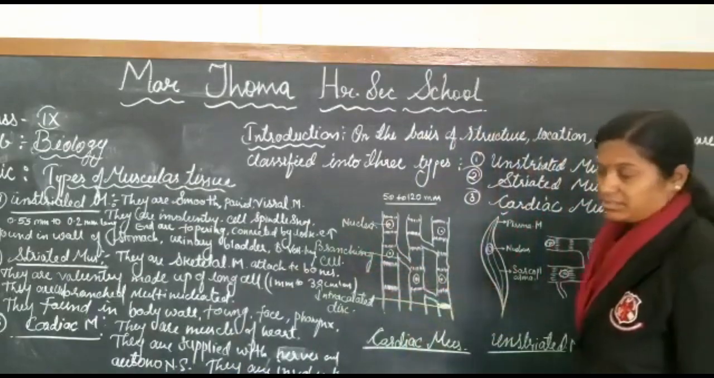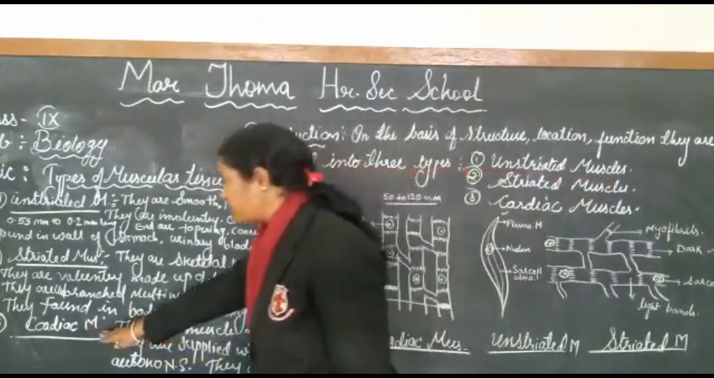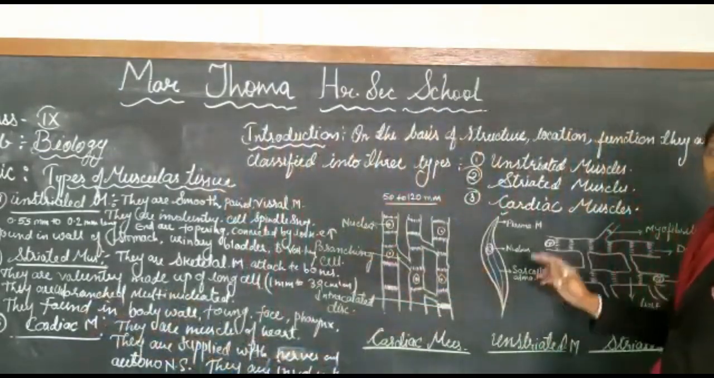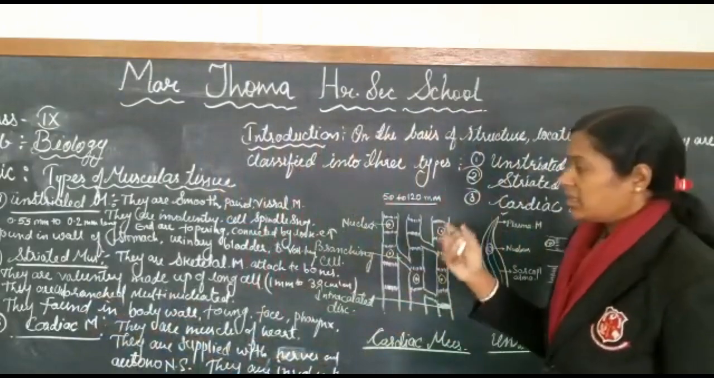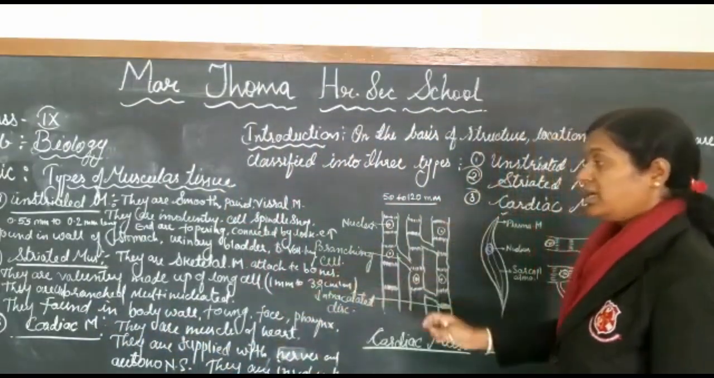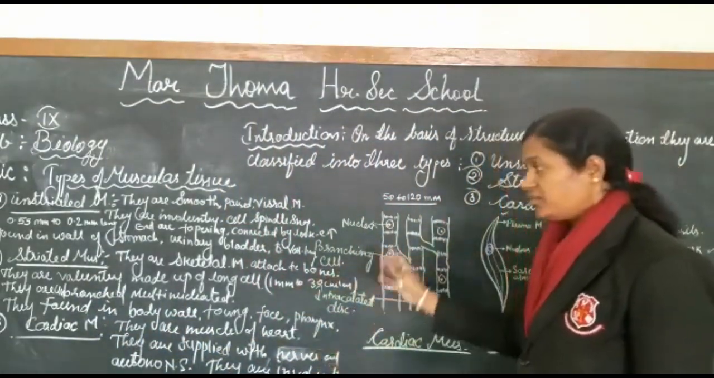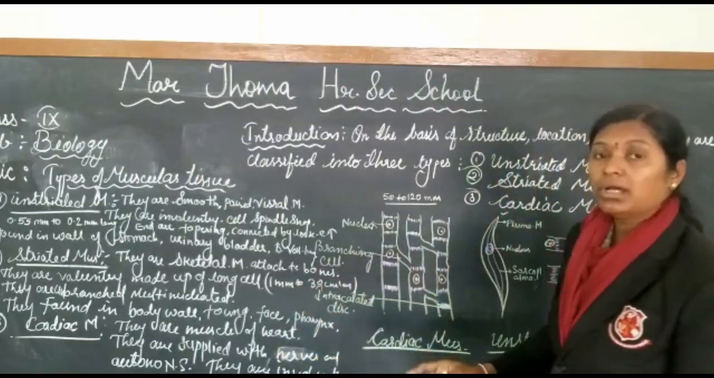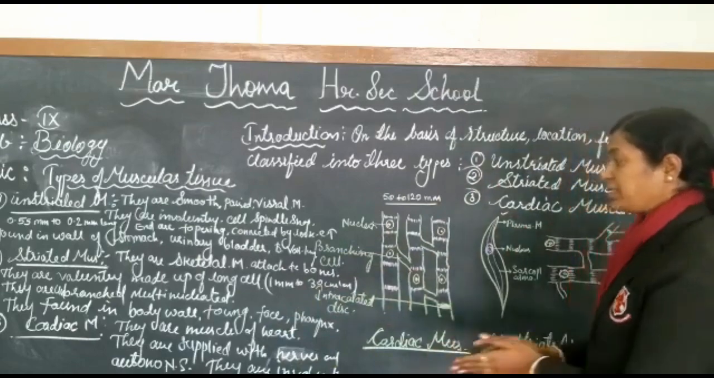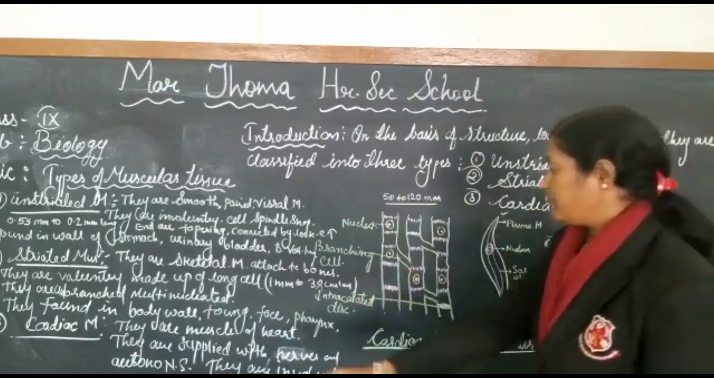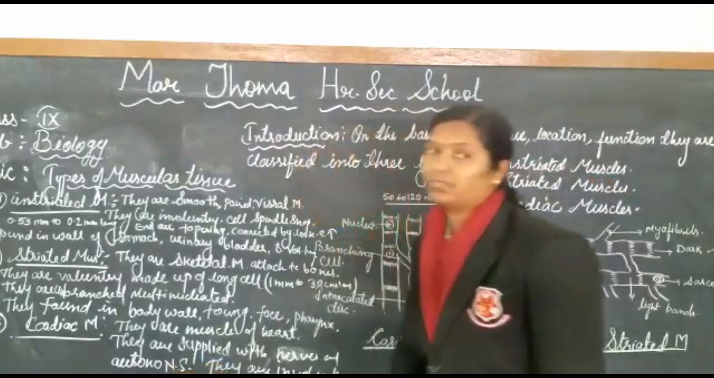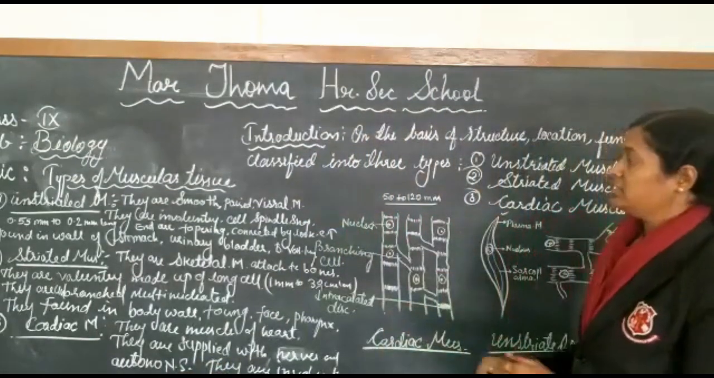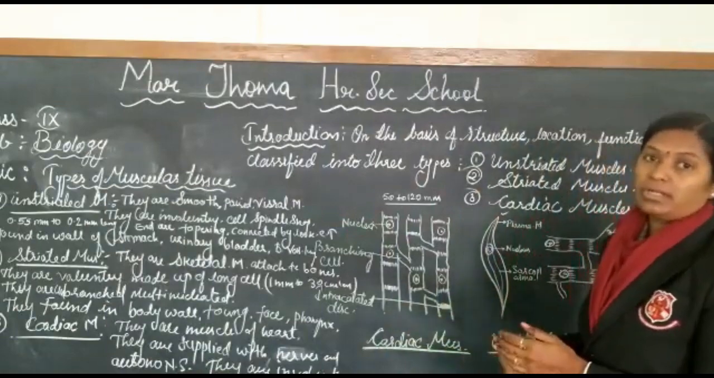Then the cardiac muscles. As the name itself represents, these are a special type of muscles, and they are present in the heart. Therefore they are called cardiac muscles. They are also called the muscles of the heart. They are supplied with nerves and the autonomic nervous system. As we know, they are also involuntary muscles. They work on their own.